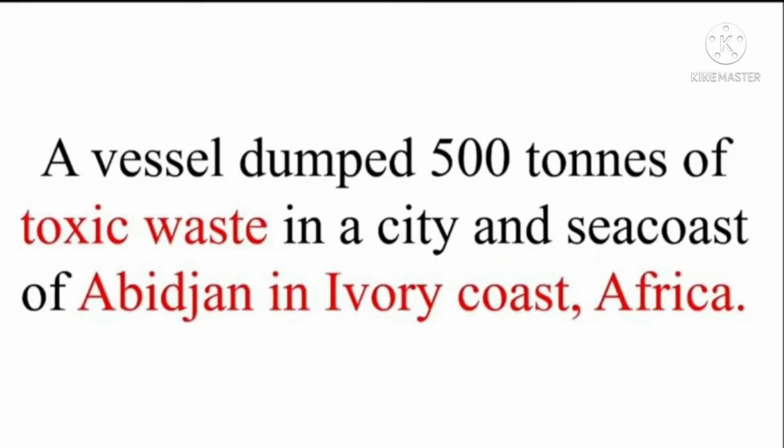See students, a vessel dumped 500 tons of toxic waste in the city and sea coast of Abidjan in Ivory Coast, Africa. A vessel dumped 500 tons of liquid toxic waste into open air dumps in the city and in the surroundings of the sea. This happened in Abidjan, a city in Ivory Coast, a country in Africa.